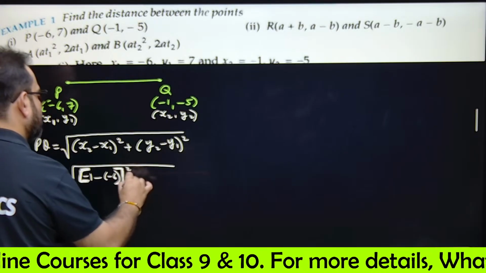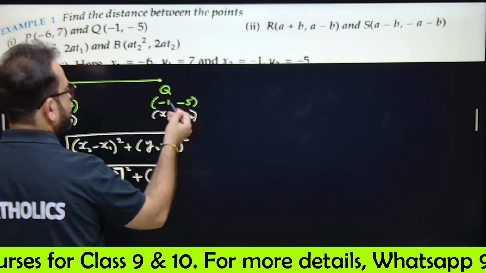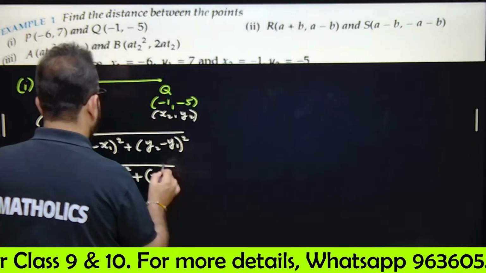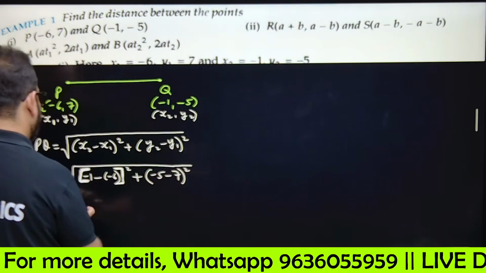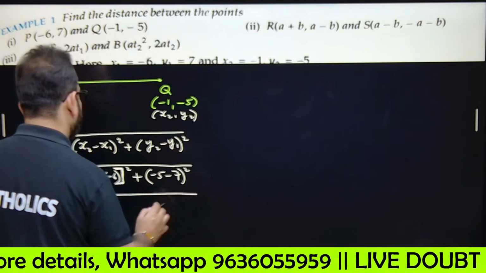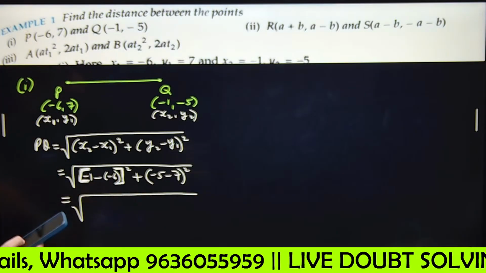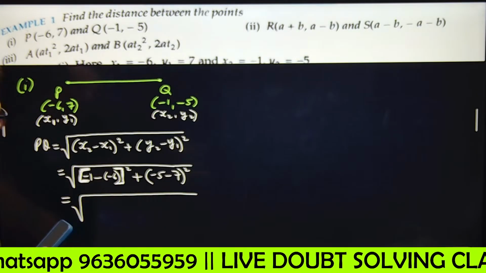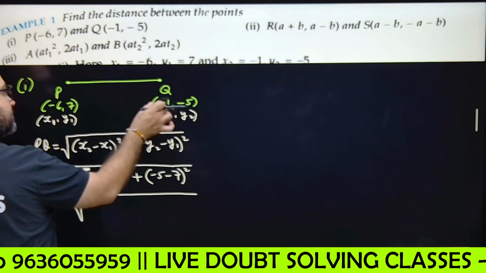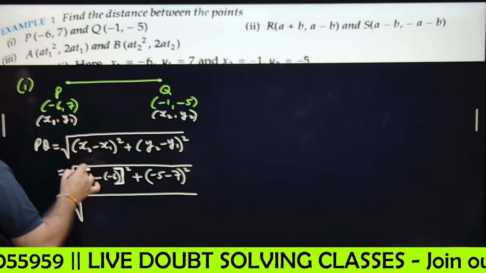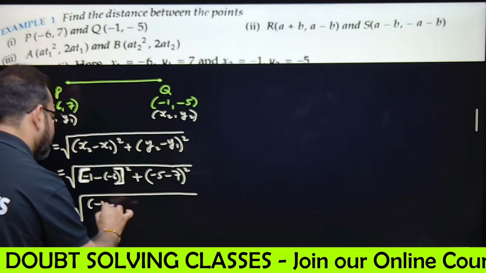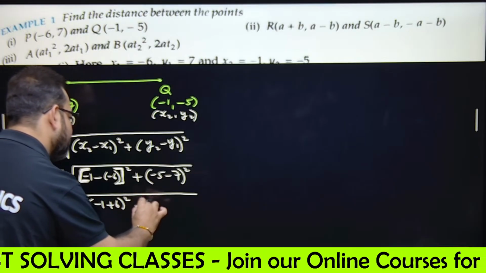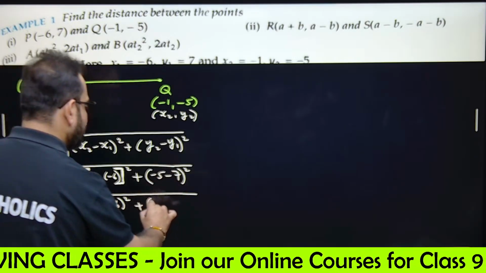Okay. Plus y2 minus y1 means y2 is -5, minus y1 is 7. Right. See the difference? We just have to be careful while manipulating the negative sign. If this is x2, this is -1, -6. So minus and minus 6 will be -1 plus 6 whole square, and plus it is -5 minus 7 is